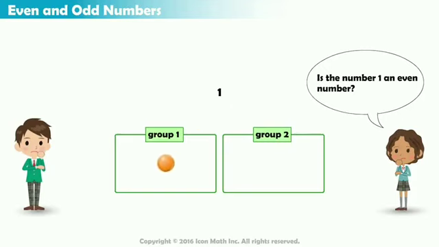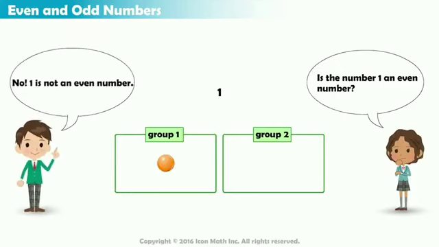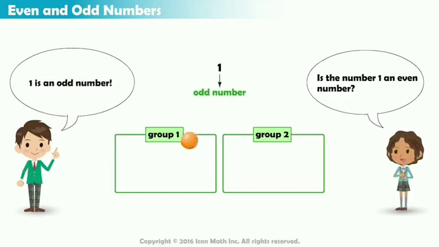We will give one counter to one group and then have no counters left. So 1 is not an even number. It is called an odd number because we can't split it in half or share it among two groups.